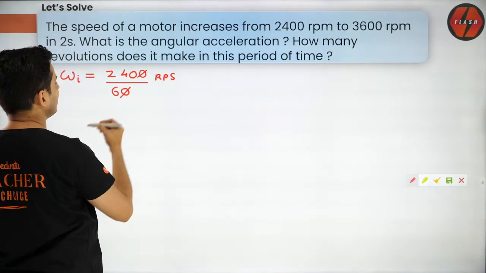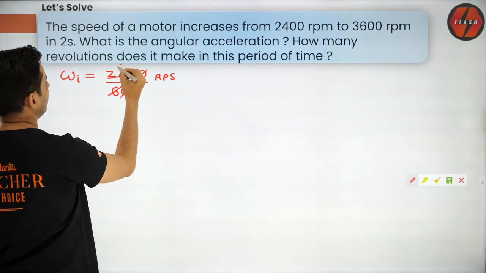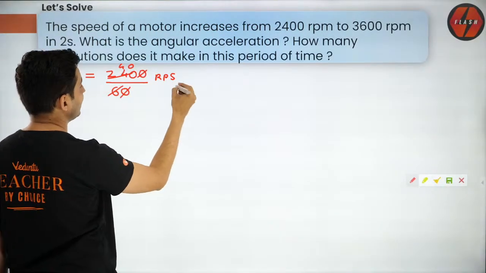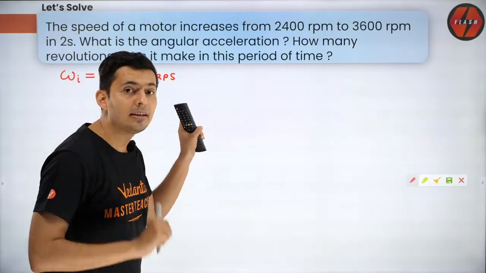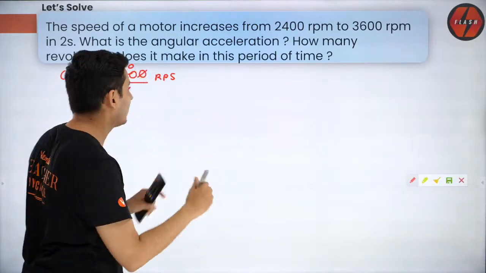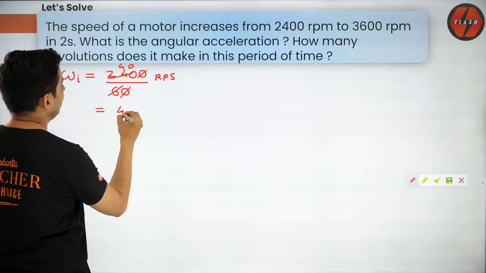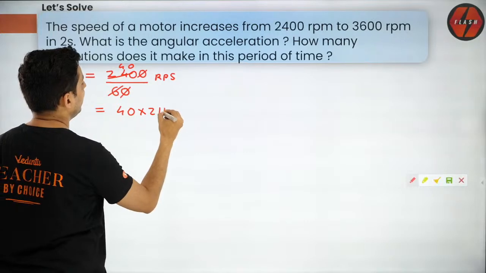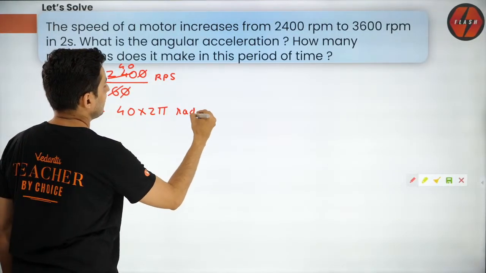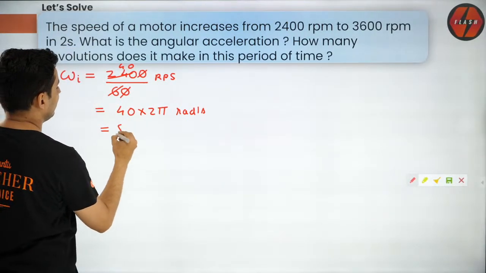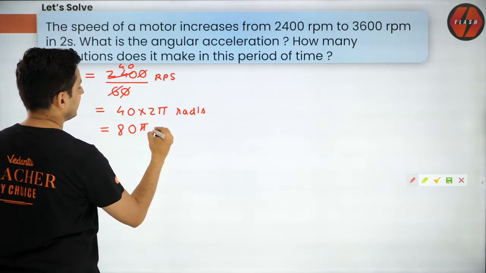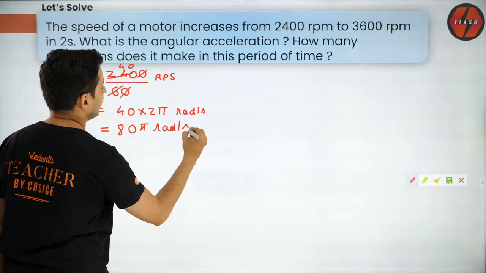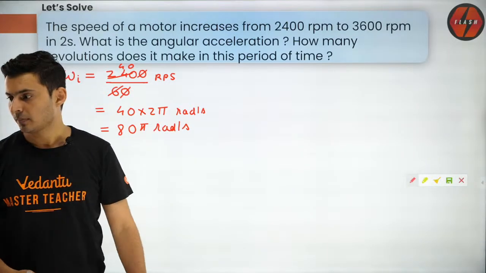You can cancel this out and this will just become 40. So 40 rounds per second. But one round is how many radians? 2 pi. So it will become 40 into 2 pi radians per second, which is nothing but 80 pi radians per second. That's how you do it.